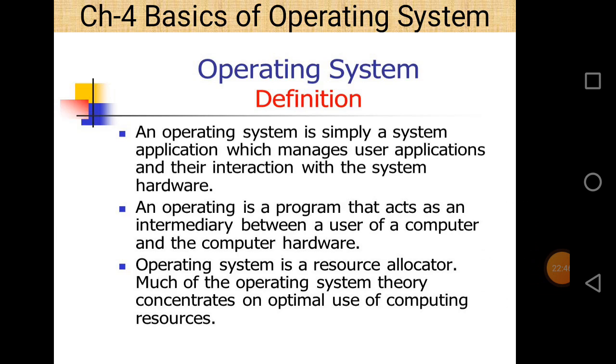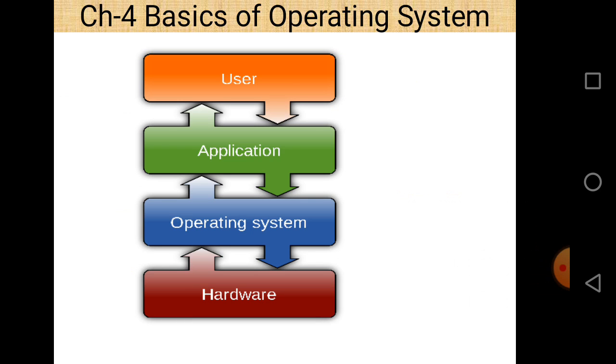So let us take a quick revision of all of these points. First of all, the definition of an operating system. A very simple definition is: an operating system is an interface between the user and the computer hardware. This is the simplest and oldest definition. When a question is asked regarding the definition of an operating system, just write the definition and mention this diagram also. This diagram gives you a clear idea about what an operating system is.